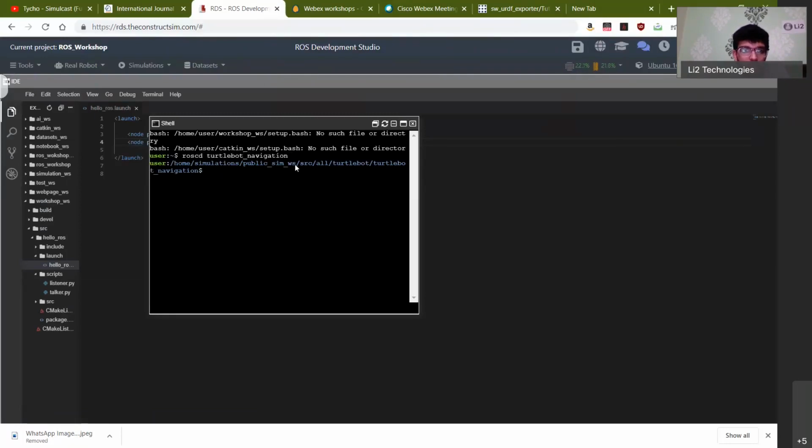So I want you guys to go into this particular directory. Now type ls, and the various files I just spoke to you about, you can see them all listed here. The first one is called param. The second one is called maps. The next one is called launch. And then you have another one called laser. We'll go into that later on. But we have these three files. Can you all see this? When you type ls, you should be able to see these.